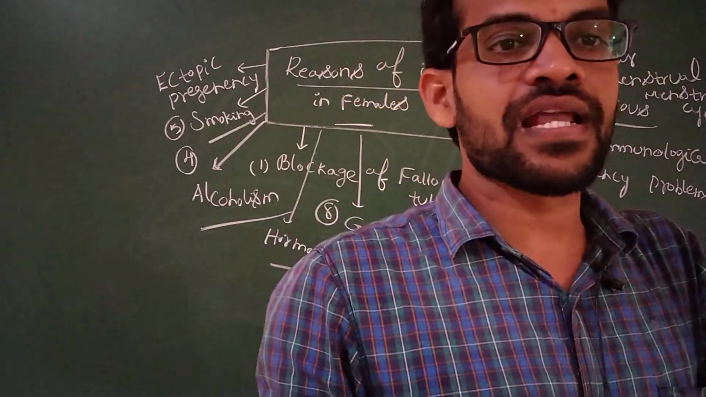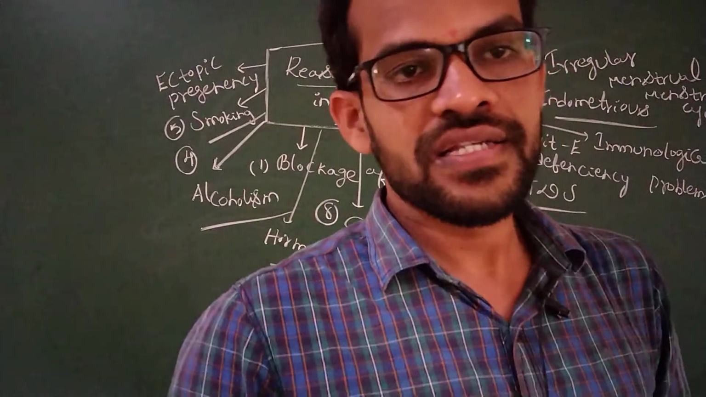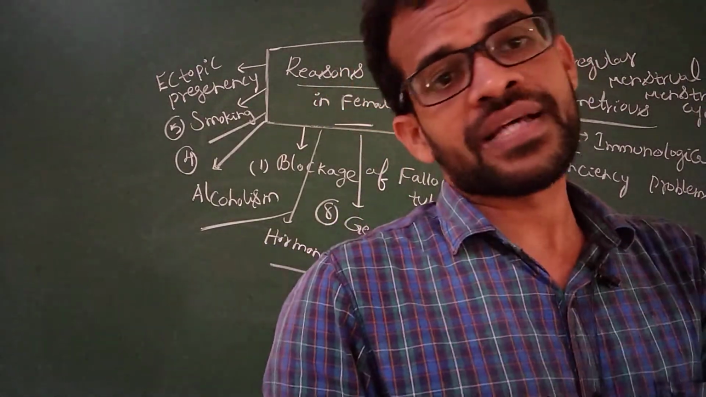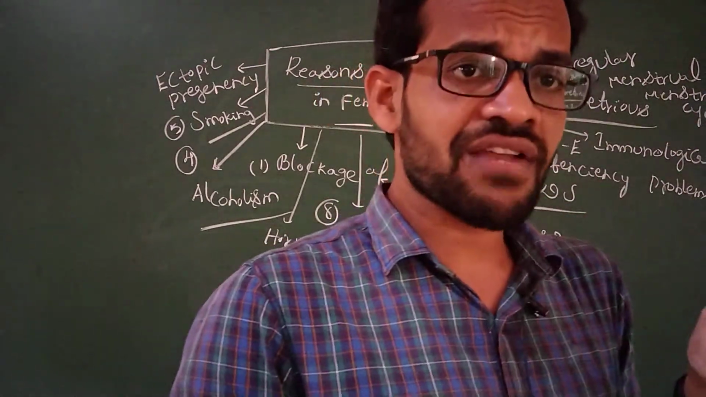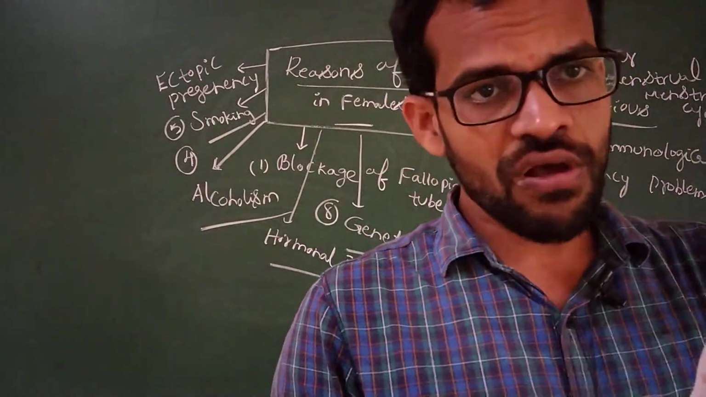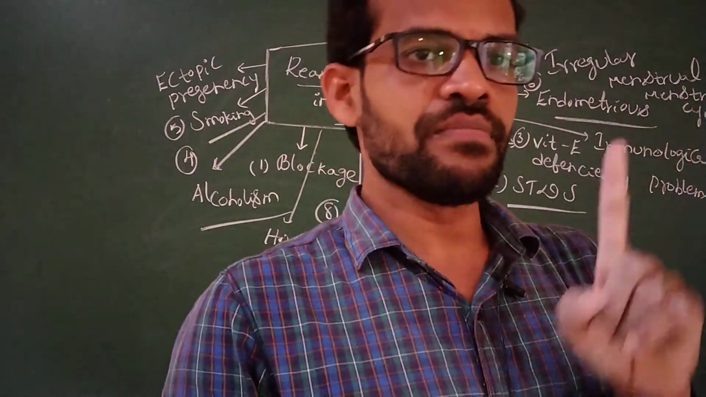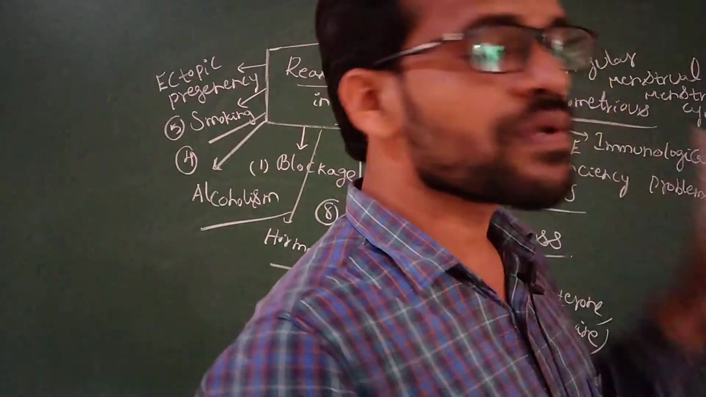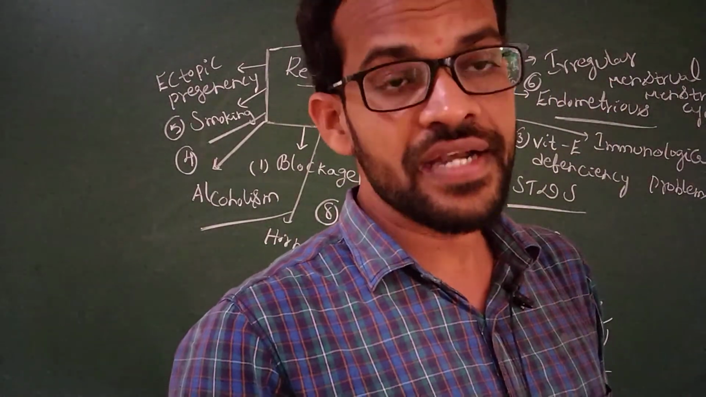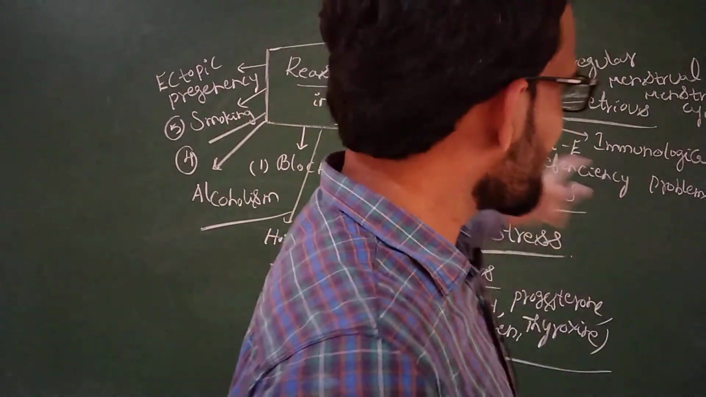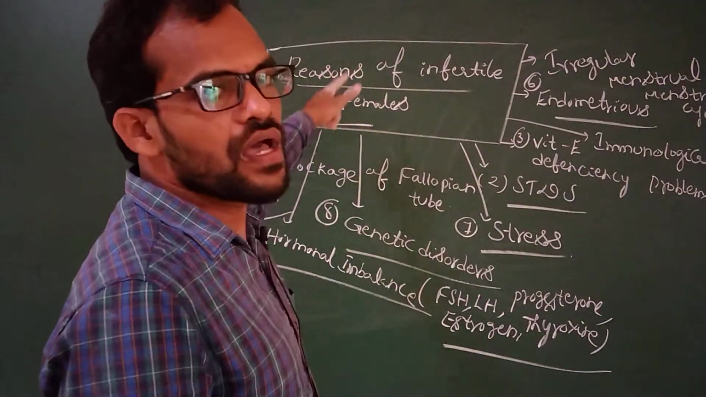Sometimes both mother and baby die. Sometimes the baby survives and the mother dies. Sometimes the mother survives and the baby dies. It is a risk to both mother and baby. This ectopic pregnancy also leads to infertility problems in the female.